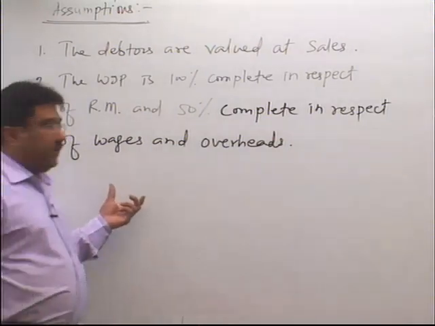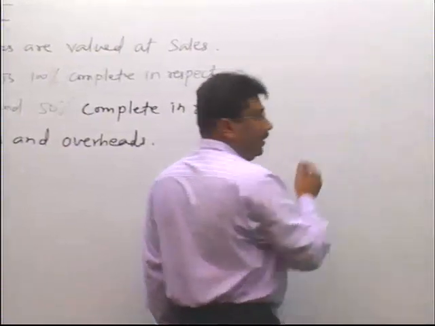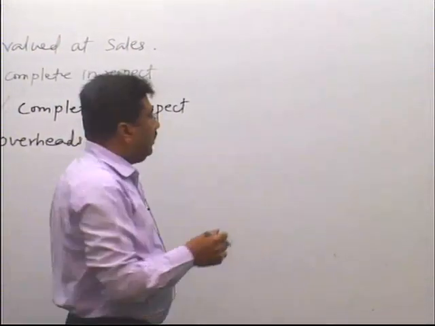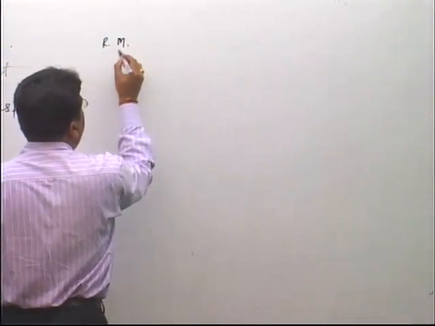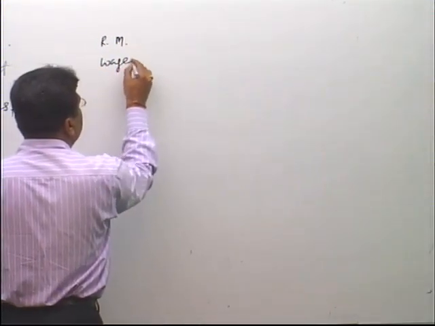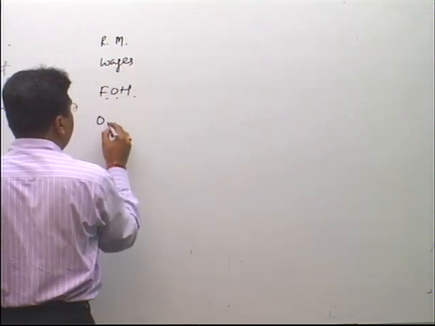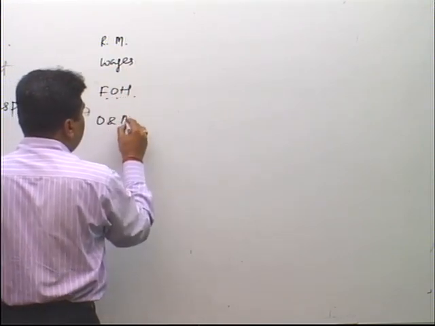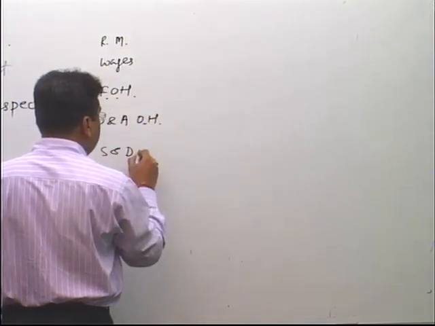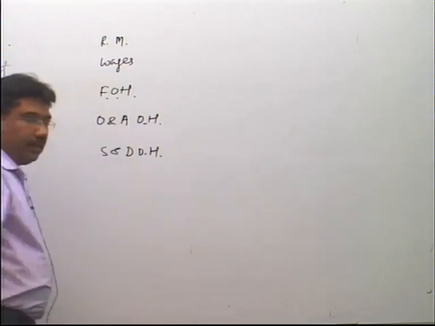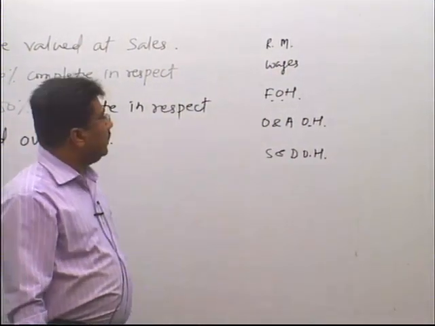Now, please see here, whenever you produce any product, in case of a manufacturing concern, the following are the expenses. One is raw material, then wages, then factory overhead, then office or administrative overhead, and then selling and distribution overhead. Generally, these are the 5 expenses.